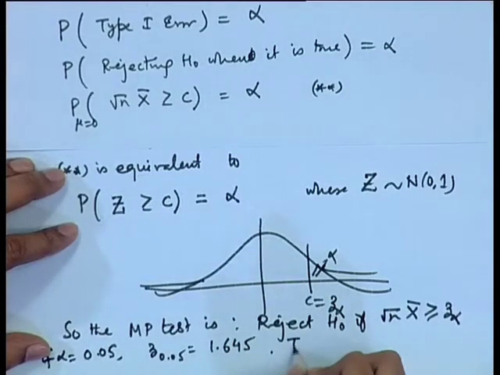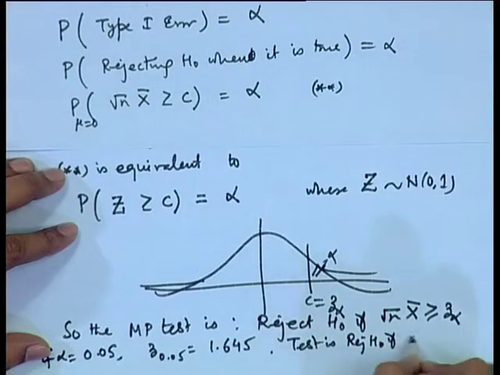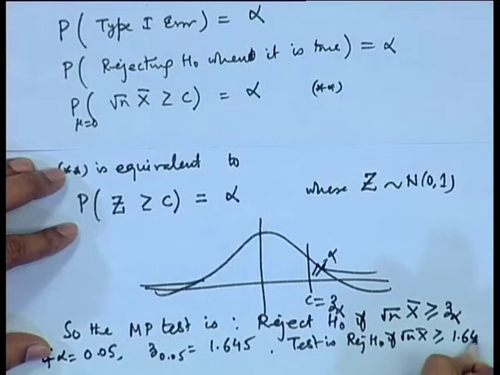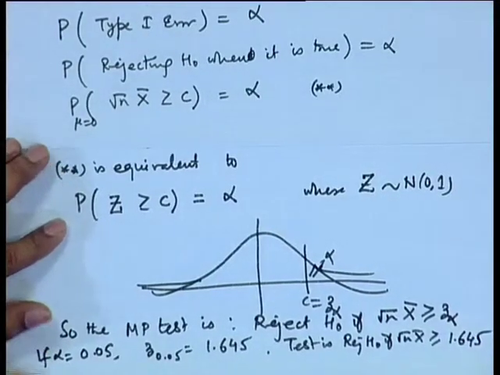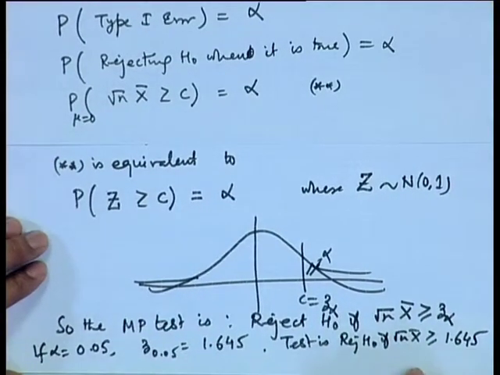So, the test is reject H naught if root n x bar is greater than or equal to 1.645. So, you can see the Neyman-Pearson lemma gives us a precise test for taking the decision to accept or reject a null hypothesis in a given situation.